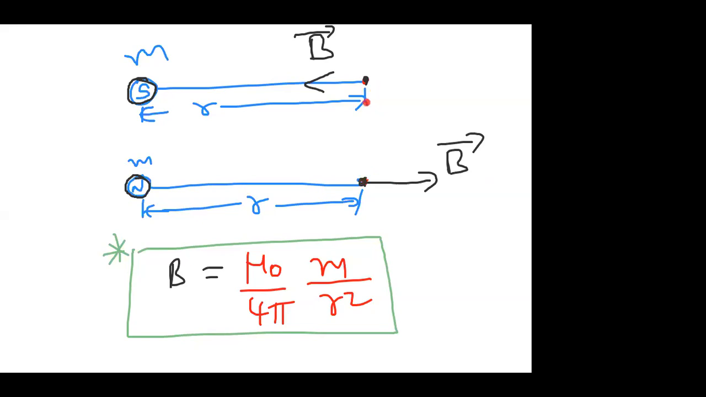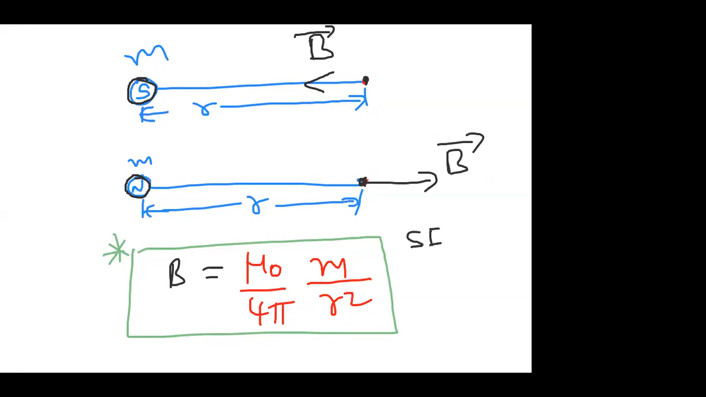At a distance of r, what does the direction of the magnetic field mean? This type of information we can give out. Here B is called magnetic field induction and its value is mu naught by 4 pi, small m by r square. Here, what are its SI units?